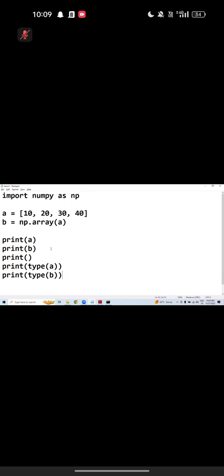Then let me ask you, in the given example, how many functions am I using? First one is a list, next one is an array. How many functions? 3 functions. Array, print, type. Array data structure, next one, print, type. Print and type coming from Python. Array function coming from numpy. That's it. Move on.